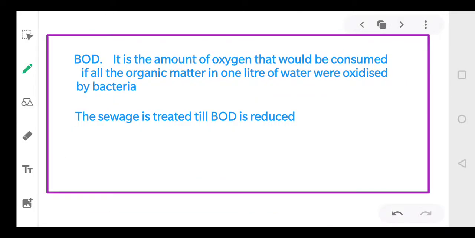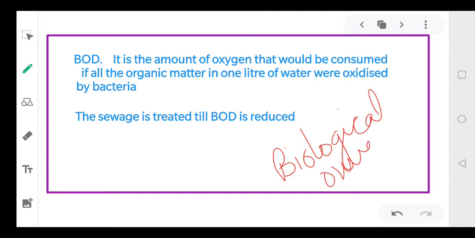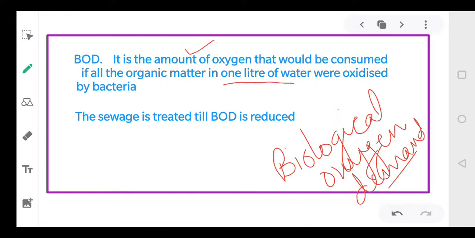So what does BOD mean? What is BOD, dear students? It is biological oxygen demand. Now what do we understand from this term? BOD means the amount of oxygen that is required to decompose 1 liter of water. It is the amount of oxygen required by the bacteria to decompose the waste in 1 liter of water.